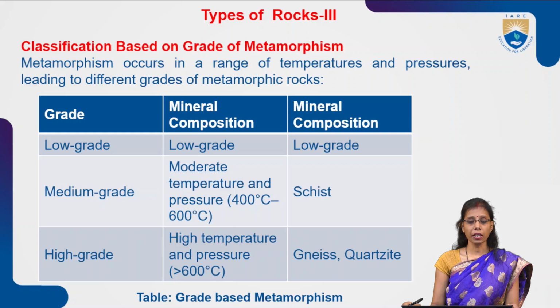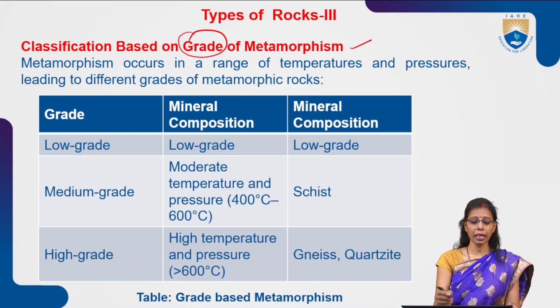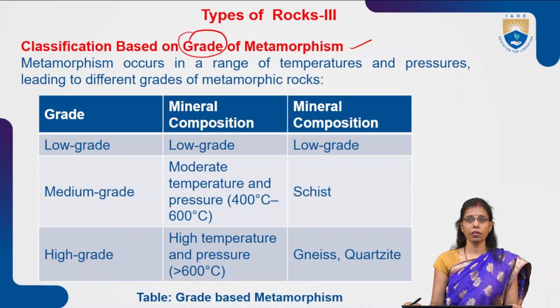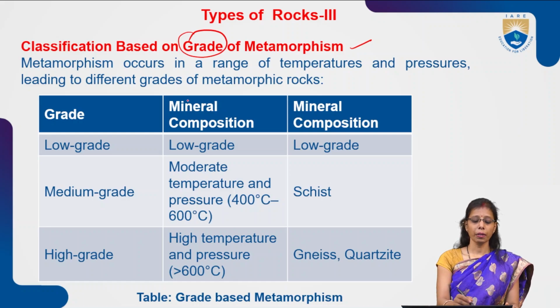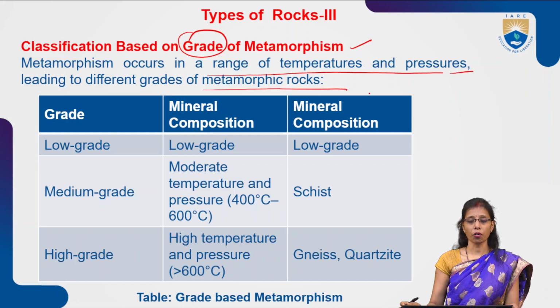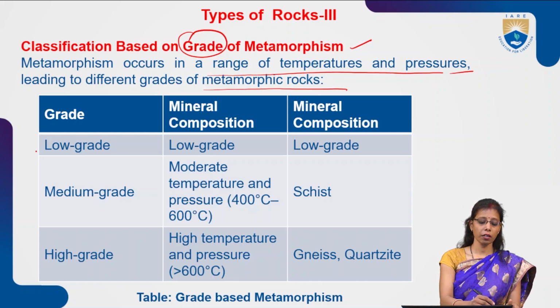Now, classification based on the grade of metamorphism. We have seen classification based on the texture. Now coming to the grade: how do we divide the types of rock grade-wise? Metamorphism occurs in a range of temperatures and pressures, leading to different grades of metamorphic rocks. So here we have low grade, medium grade, and high grade.